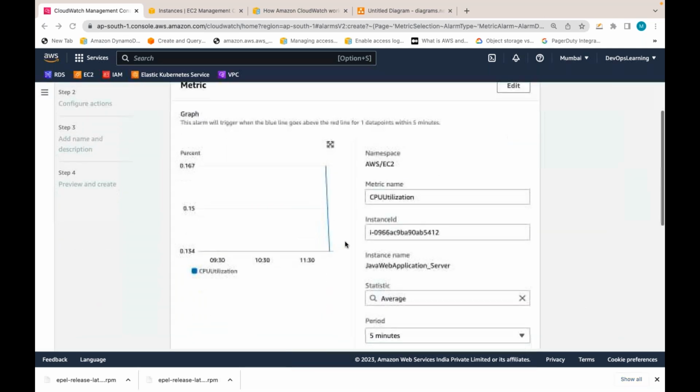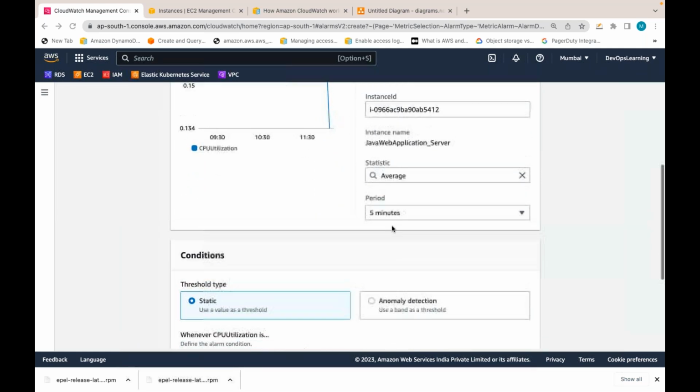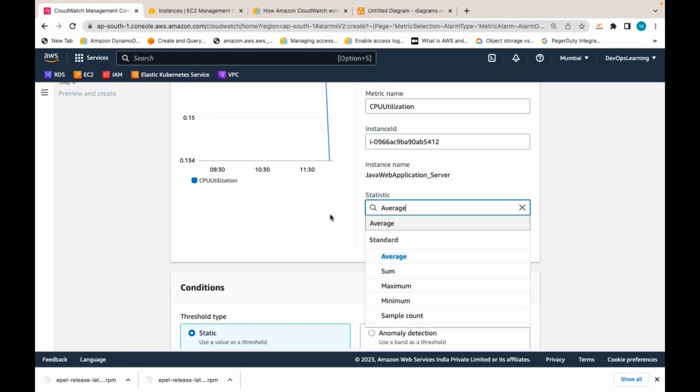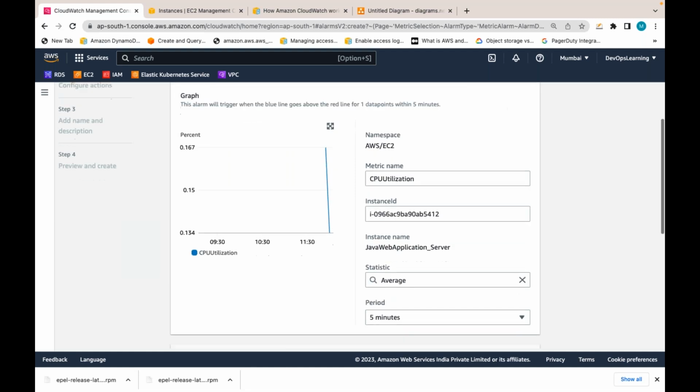Now, I selected the CPU utilization metric.